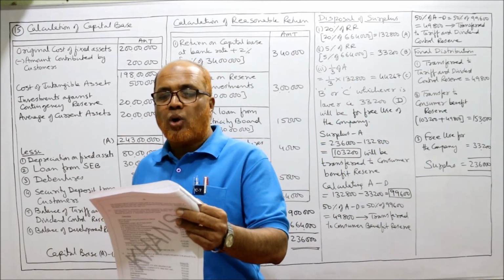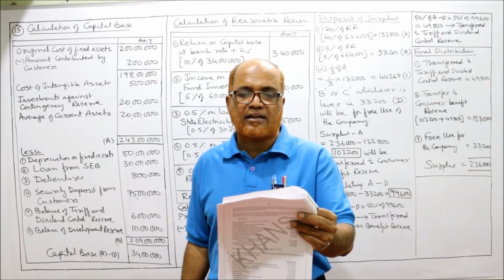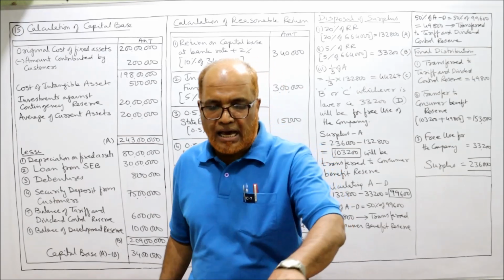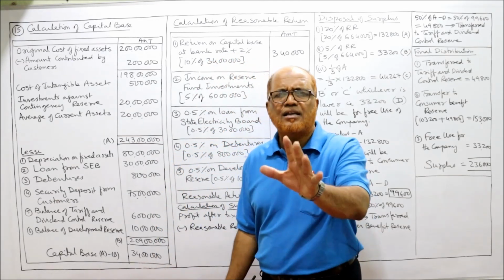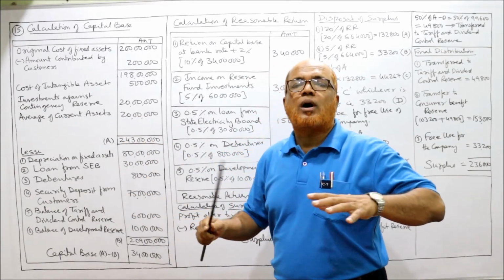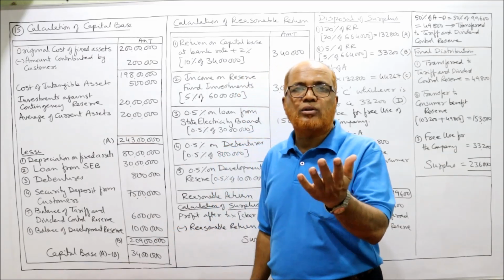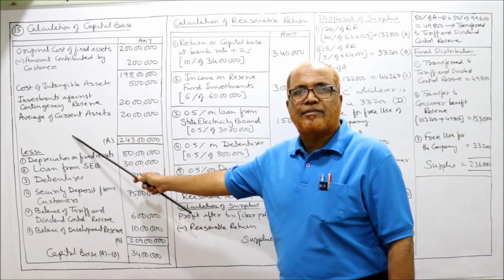Then show how the profits of the company will be dealt with under the provisions of Electricity Act, assuming that the bank rate during the year was 8%. Bank rate 8%. That's exactly similar to the previous problem. So after doing so many problems, you are completely acquainted, perfect in finding out the surplus and the disposal of surplus. First we need capital base.